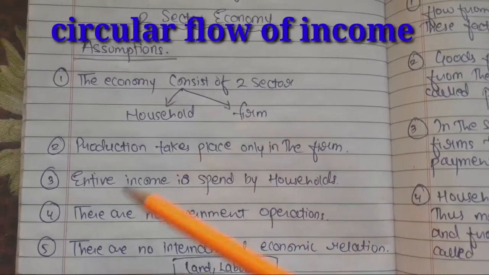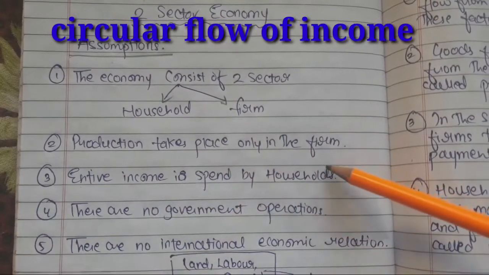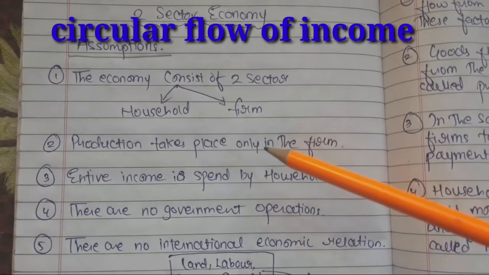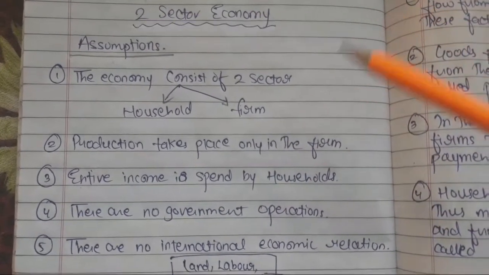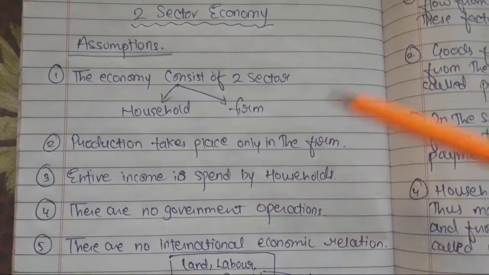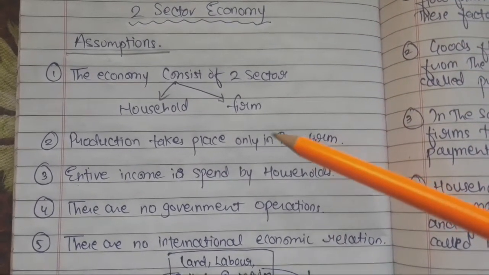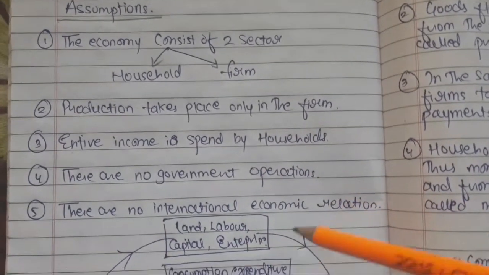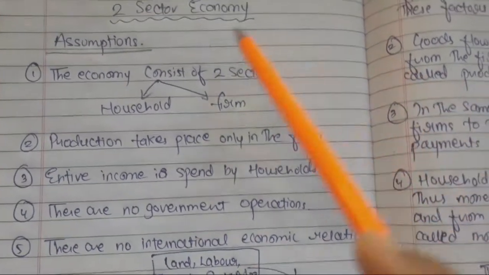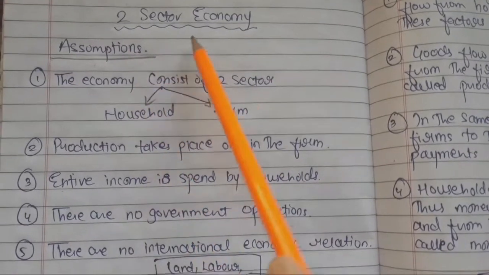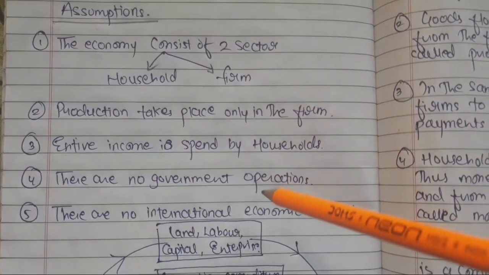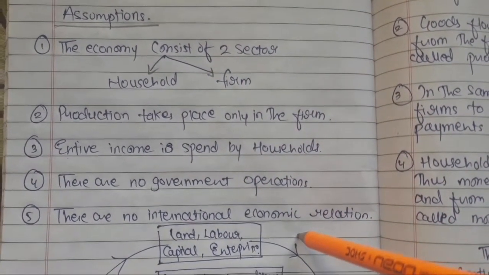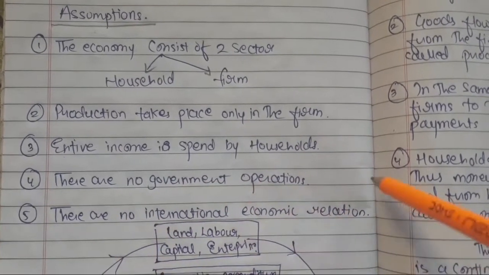The entire income is spent by households, so whatever income households receive in the form of rent, wages, interest and profit, they spend the whole amount and do not save at all. There are no government operations and no international economic relations, because we are only talking about the two sector model under closed economy, that means there is no trade.